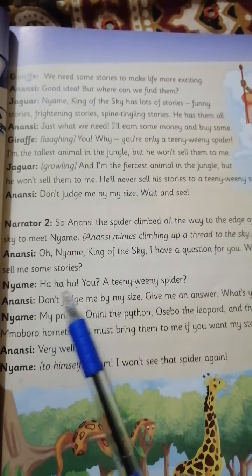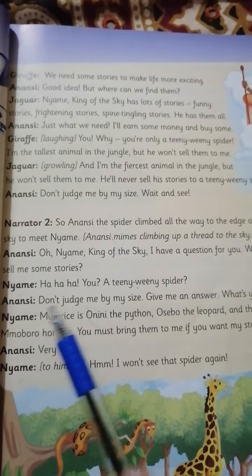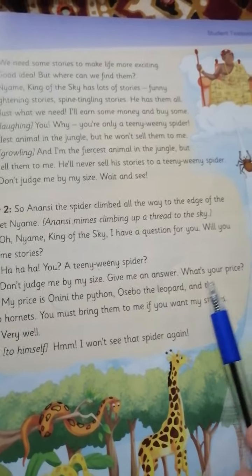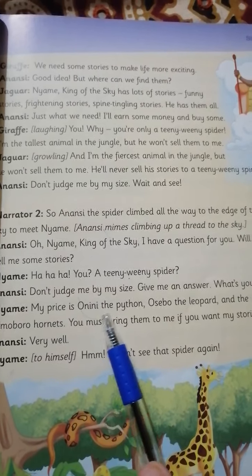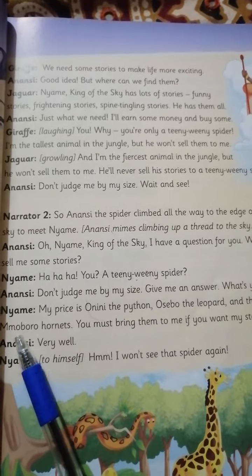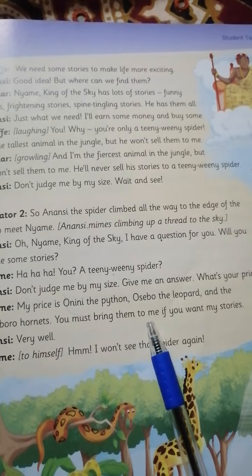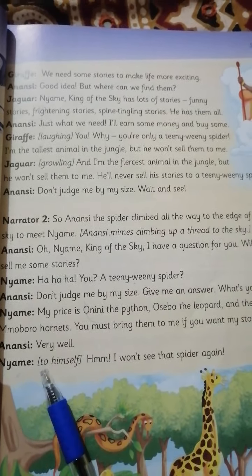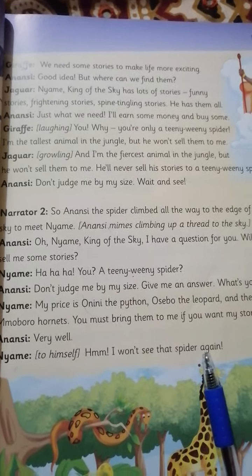Naim: Ha ha ha. You, a teeny weeny spider? Anansi: Don't judge me by my size. Give me an answer. What's your price? Naim: My price is Onini the python, Sebo the leopard, and the Momoboro hornets. You must bring them to me if you want my stories. Anansi: Very well. Naim, to himself: I will not see that spider again now.